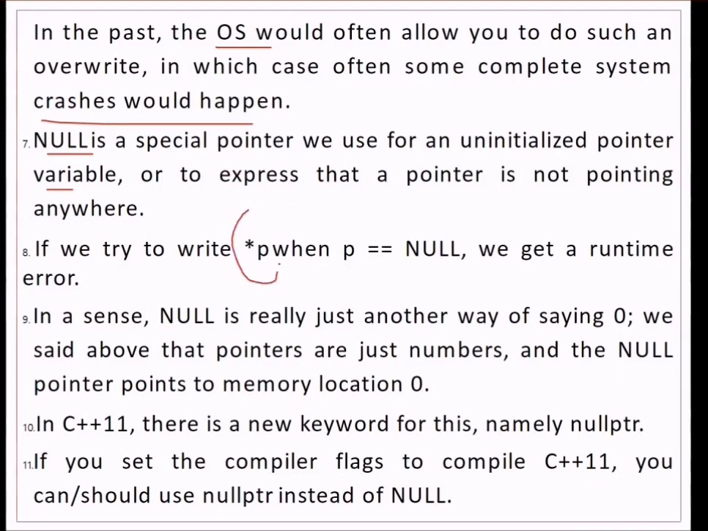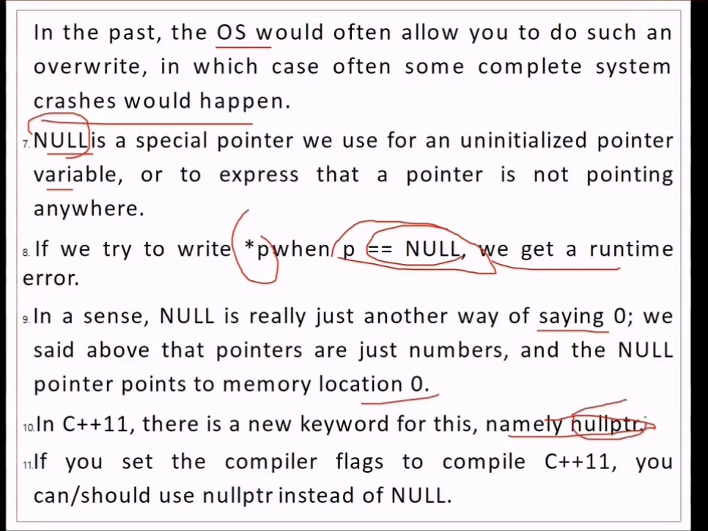So we try to write star P, first P equal to null. You can use null as a special pointer, and if we get a runtime error, why? Null is really just another way of saying 0. We said above that pointers are just numbers, and the null pointer points to memory location 0. In C++11, there is a new keyword for this, namely nullptr. So you are not going to do this because we will get a runtime error, not a compile time error, but you will get a runtime error.